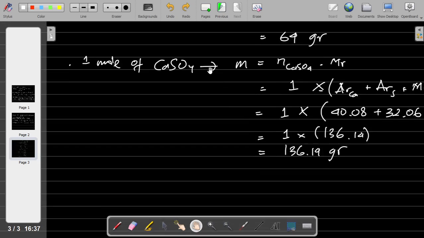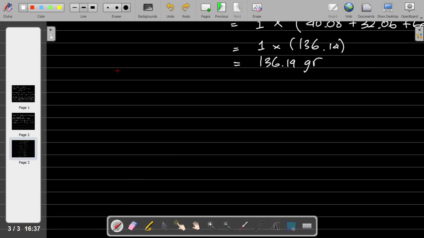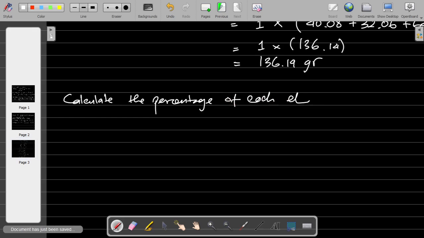So now we are going to calculate the percentage of each element in CaSO4.